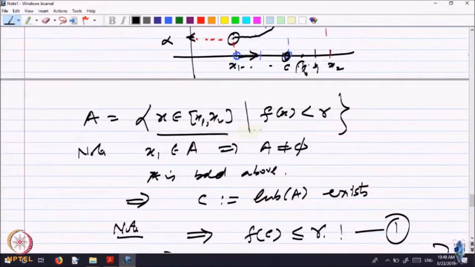X belonging to x such that f of x. So, for all points of A, f of x is less than gamma, right, and we have taken the supremum of it. Supremum of A is alpha. So, any point on the right side of alpha cannot be an element in A, because alpha is the least upper bound of A, right.